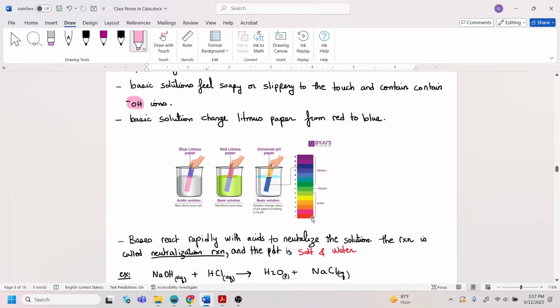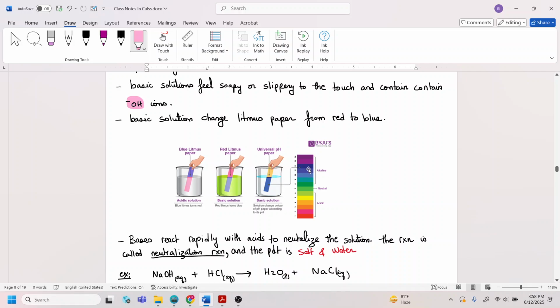The more red, the more acidic it is, and the greener it is, the closer it is to neutral. If you put the litmus paper in a basic solution, then it's going to turn a blue color.